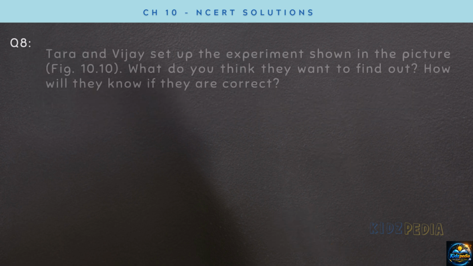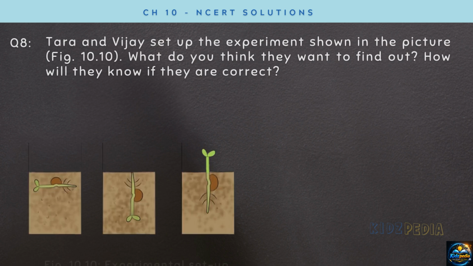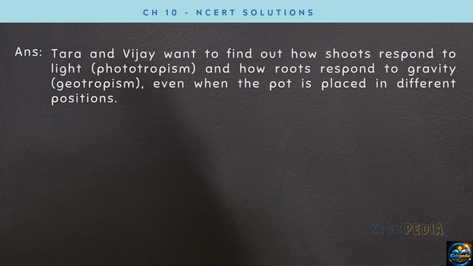Next question. Tara and Vijay set up the experiment shown in the picture, figure 10.10. What do you think they want to find out? How will they know if they are correct? So, what do they want to find out? Tara and Vijay want to find out how shoots respond to light, that is phototropism, and how roots respond to gravity, that is geotropism, even when the pot is placed in different positions.